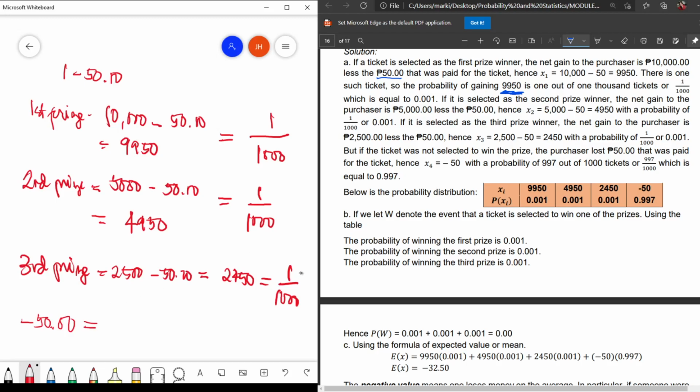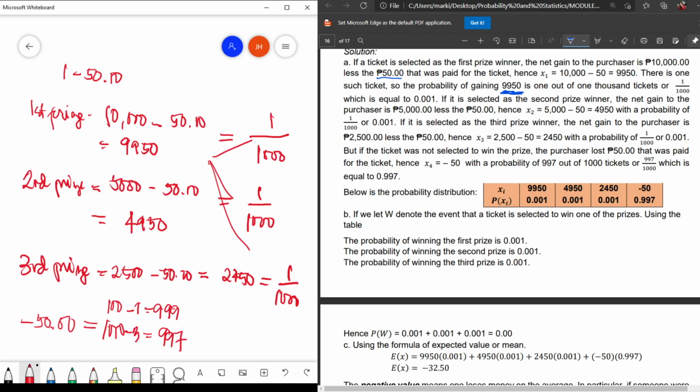Since you buy only one ticket out of 1,000, it is 1,000 minus 1, but you already used 3 here. That's why we have 1,000 minus 3, so you will have 997 out of 1,000.